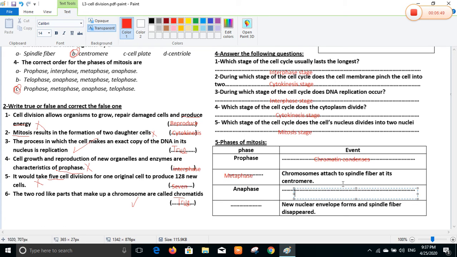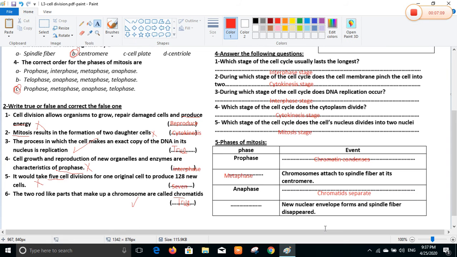So write chromatids separate, to give me separate cells with organelles and a single chromosome.